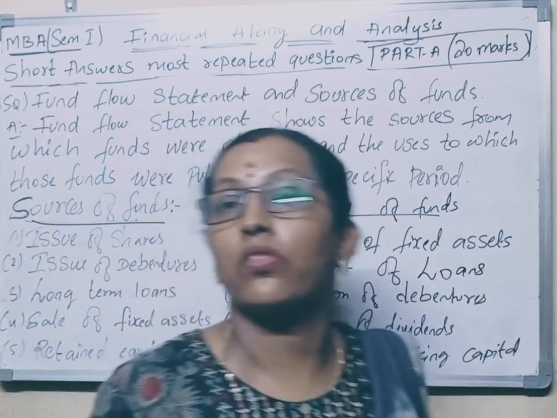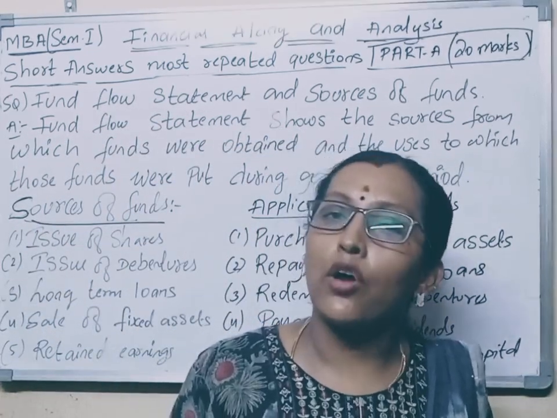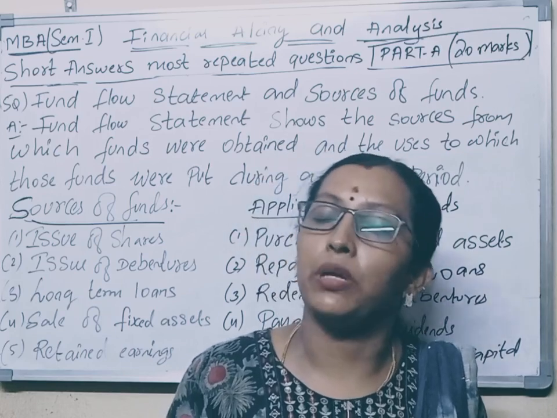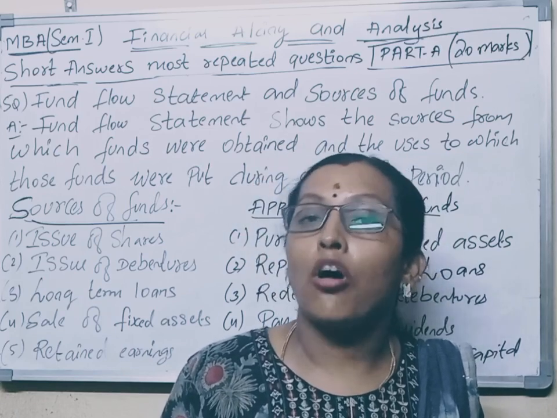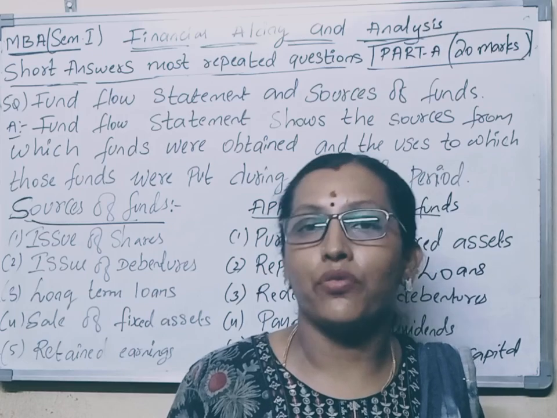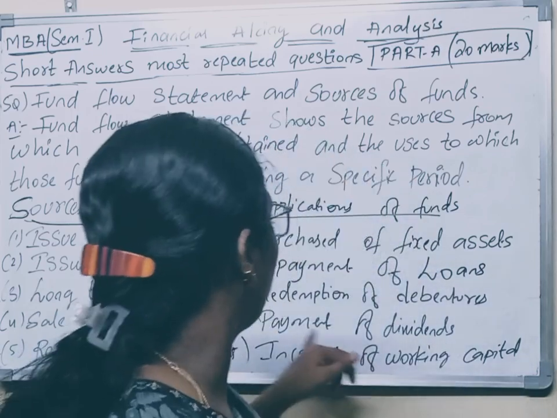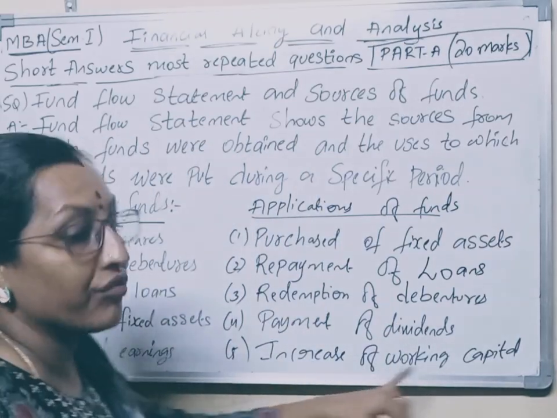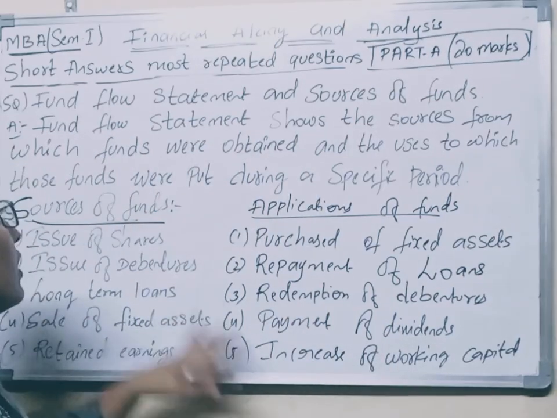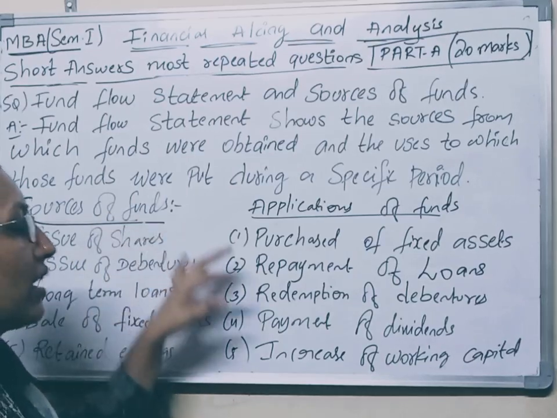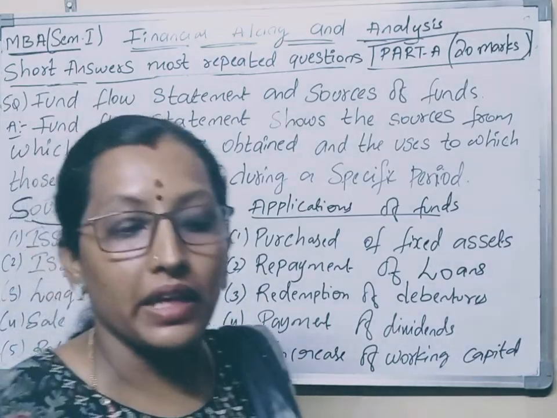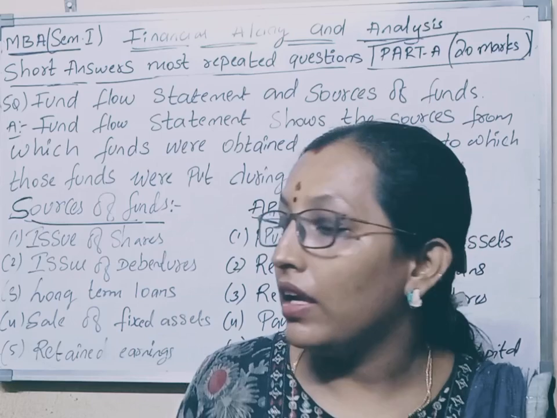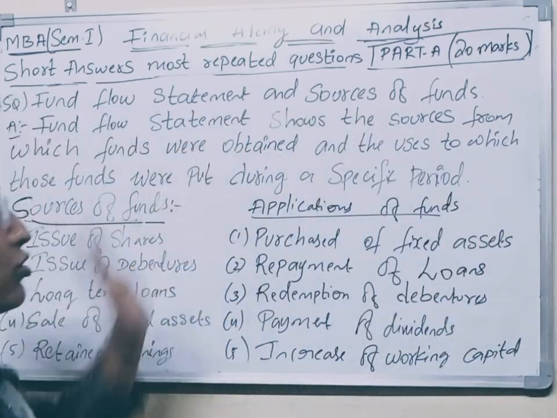We have issued shares in the market, and after some period we give dividends to our shareholders, so we call it payment of dividends. And increase of working capital. With the sources of funds, an increase in working capital will take place. Please take a screenshot of this.